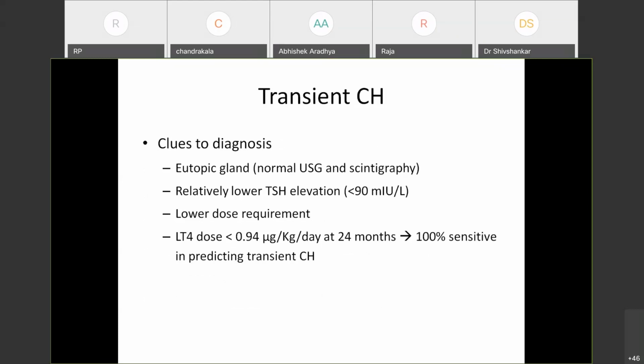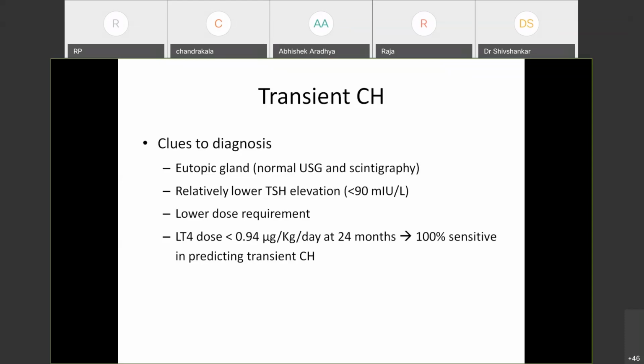Some indicators are an eutopic gland. There is a normal ultrasound and scintigraphy and relatively lower TSH. It has been noted that with a TSH of less than 90, most of them end up having transient hypothyroidism, and a lower dose requirement. Various studies have shown that a very low dose, like less than 1 microgram per kg per day at 24 months, like a 10 or 12 kg child needing less than 10 to 12 mics per day, is very sensitive in predicting transient congenital hypothyroidism.